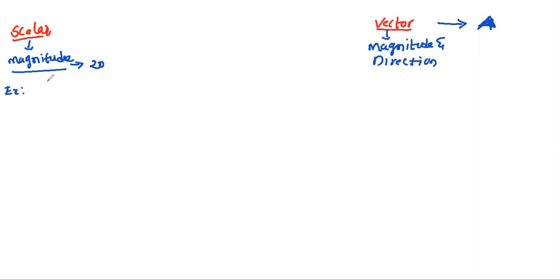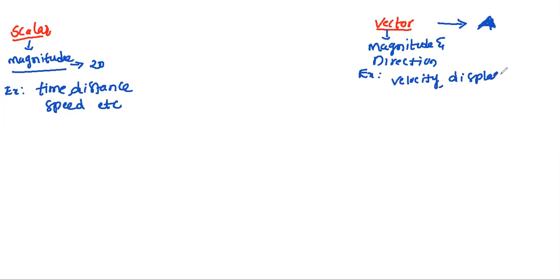We'll take a few examples. Scalars: time, distance, speed, etc. These are a few examples I took here. Now in vectors, if you take the examples: velocity, displacement, acceleration.